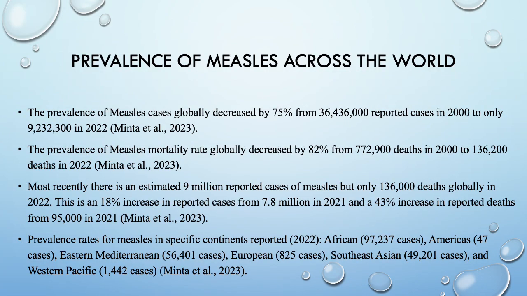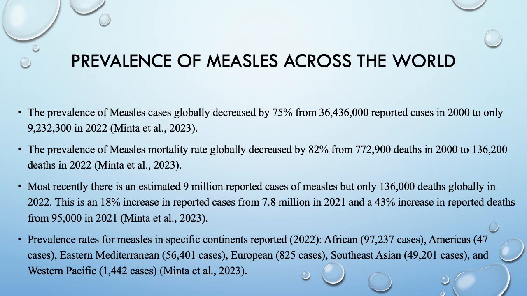Looking at the prevalence of measles across the world, prevalence referring to the number of existing cases, we can see that prevalence measles cases globally have decreased by 75% from 36 billion reported cases in 2000 to only about 9 million cases in 2022. The prevalence of measles mortality rate globally decreased as well by 82% from 772,000 deaths in 2000 to about 136,000 deaths in 2022.